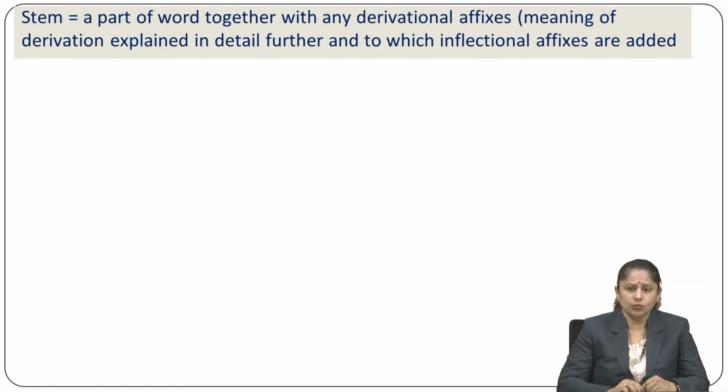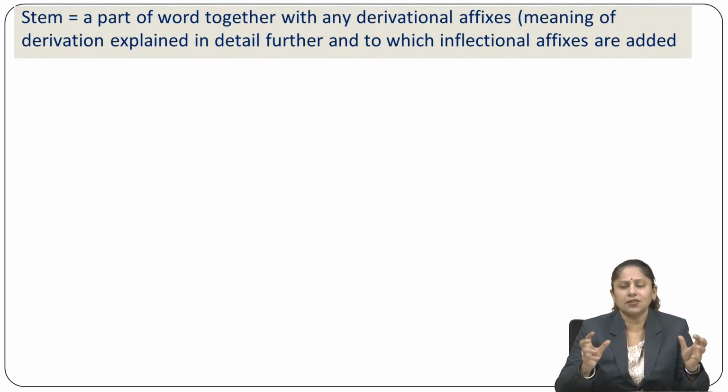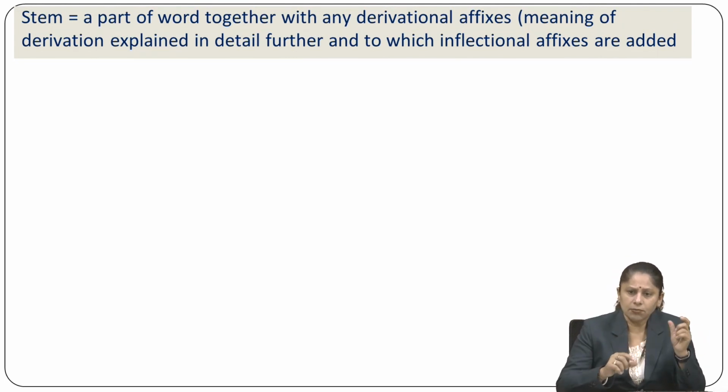Stem, look, this is very important. Stem is a part of word together with any derivational affixes, the meaning of derivation being explained in detail further, and to which inflectional affixes are also added. Both the things we are going to learn afterwards. What is derivation, that also we are going to understand, and what are inflectional affixes, that also will be understood right now in this session. But before understanding these two terms, you need to know what is stem. It's a part of word together with certain kinds of derivational affixes. Stem is a part of word.